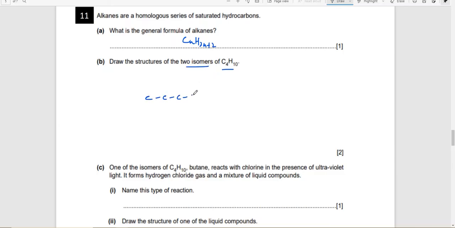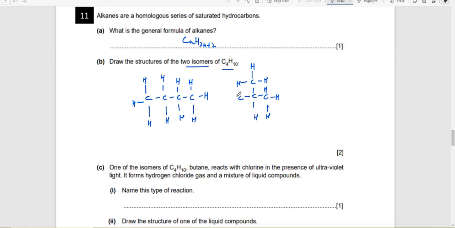Draw the structures of two isomers of C4H10. So that would be of normal butane and that would be of isobutane. Just mention the hydrogens as well. It's very tedious to do. If you were in A levels, I would have just drawn the skeletal formula. That would have been easier. Anyway, that's how it is. Hydrogen, hydrogen, hydrogen. Just count carefully. 1, 2, 3, 4.